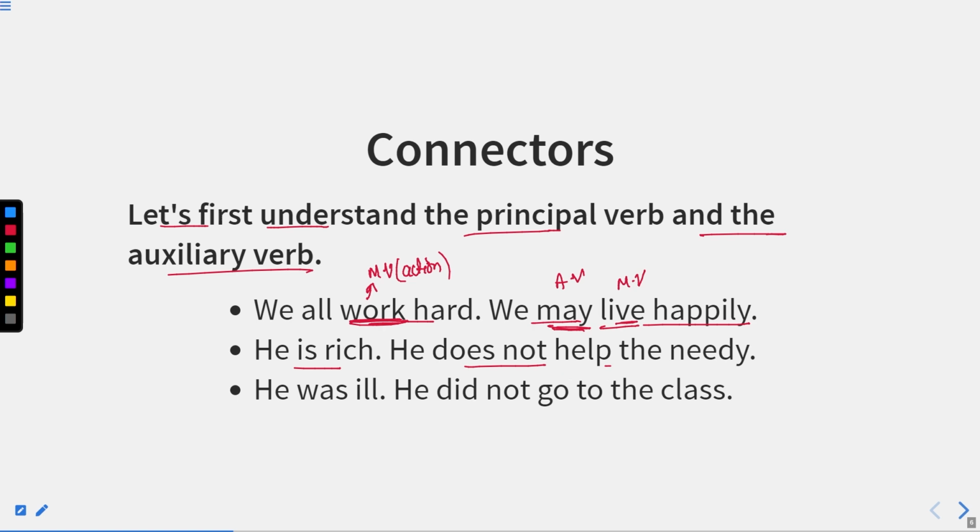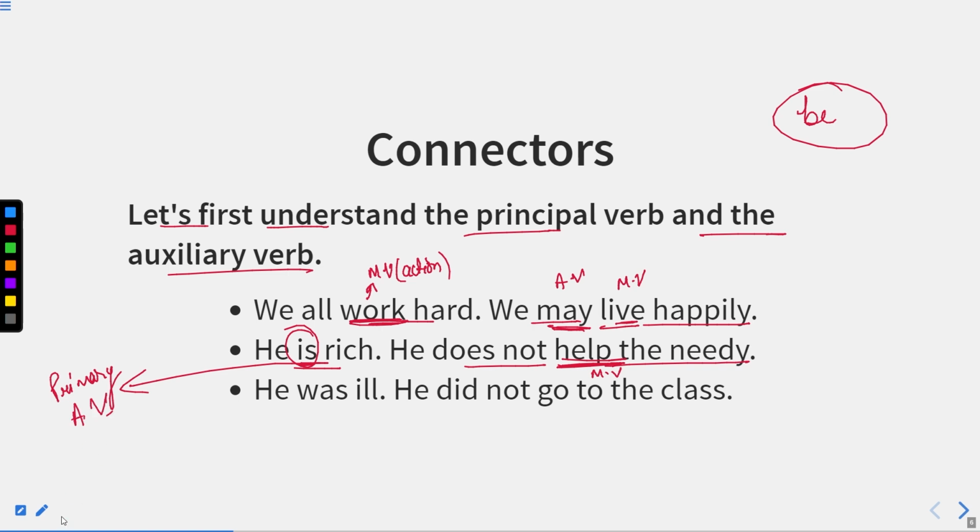He is rich. He does not help the needy. Now again, when you see the action, this help is the main verb. Whereas is, though it can be used as the main verb, is yet auxiliary because is is actually a form of be. And this is primary auxiliary verb. How so?